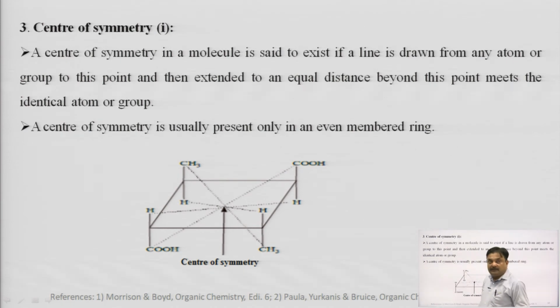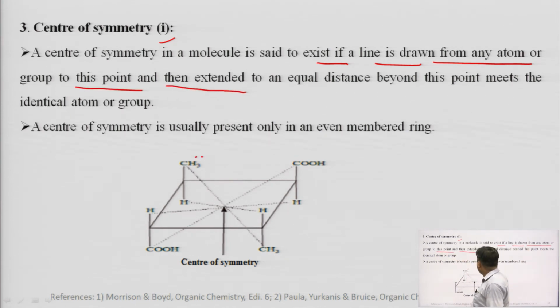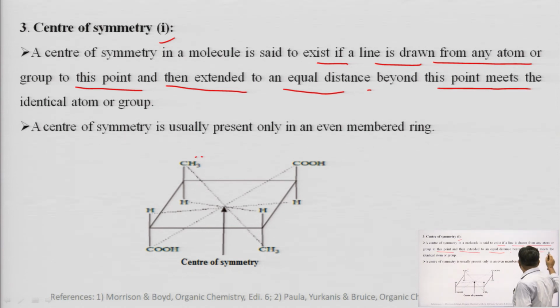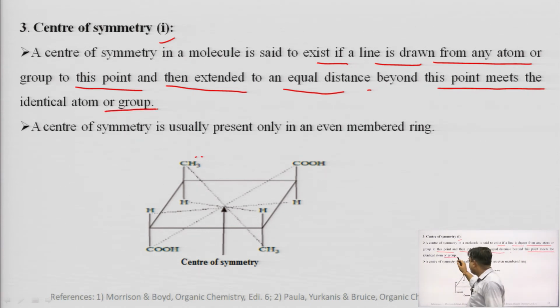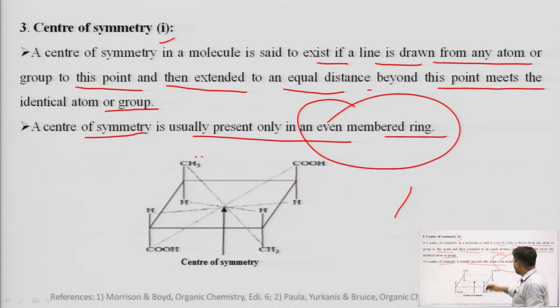The next element of symmetry is center of symmetry. A center of symmetry in a molecule is said to exist if a line drawn from any atom or group to this point and then extended to an equal distance beyond the point meets identical atoms or groups. A center of symmetry is usually present only in even membered rings. Very important point: center of symmetry will be present in even membered rings, means 4, 6, 8.